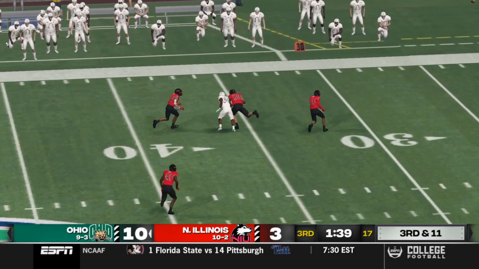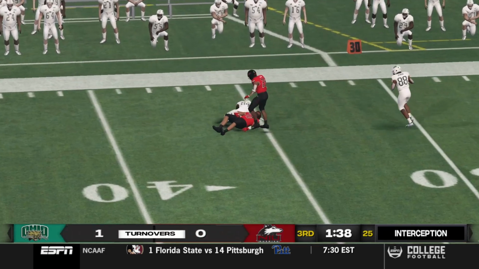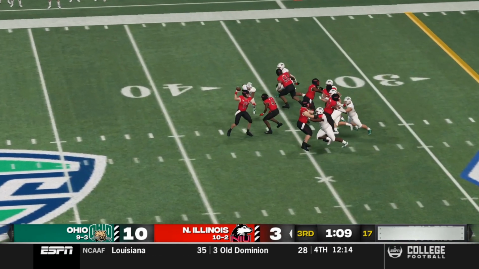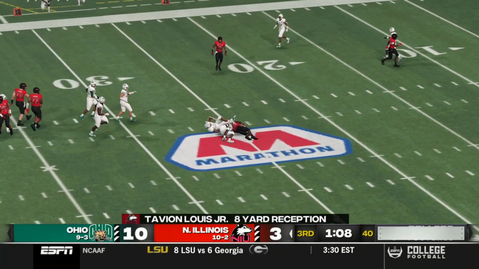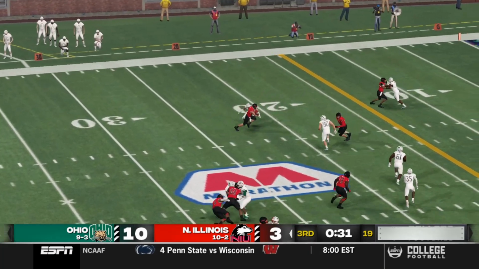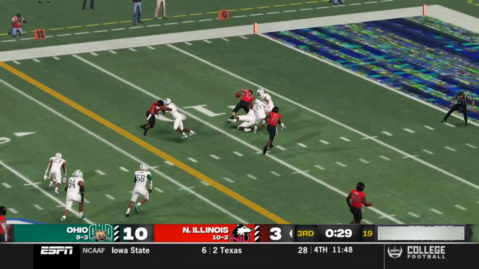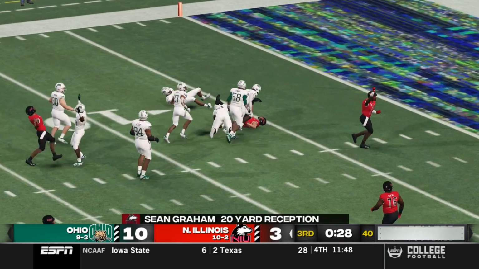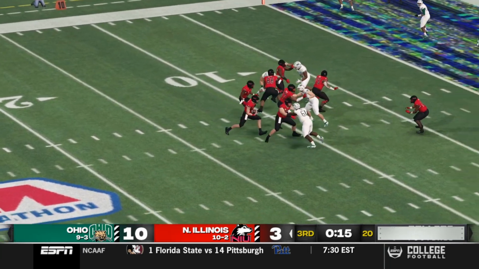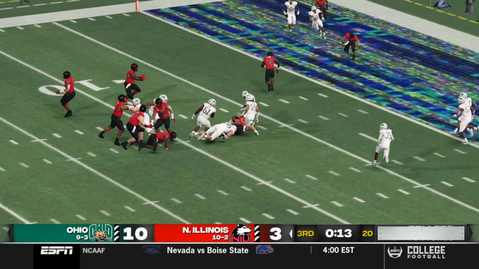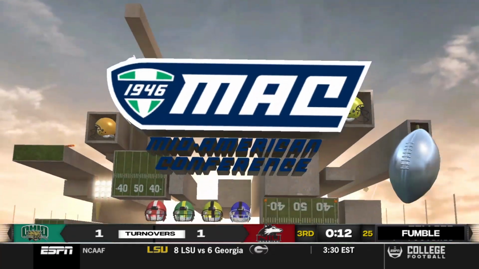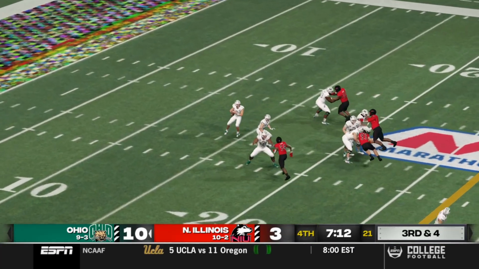But there is a throw, and that is intercepted. That will give the Huskies an opportunity late 3rd quarter here. Weatherford, a little pump fake and a throw underneath to Tavion Louis Jr. Now a little, look at this, like an RPO type of thing. This one's going to go inside the 10 to Sean Graham for 20 yards. And now Weatherford, he's got all kinds of time back there, but he runs up into pressure, fumbles the football, and the Bobcats take over going into the 4th quarter.